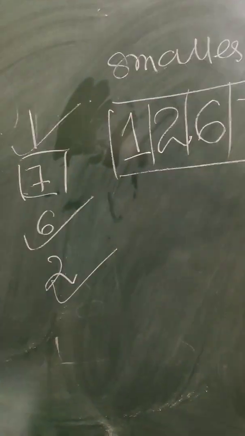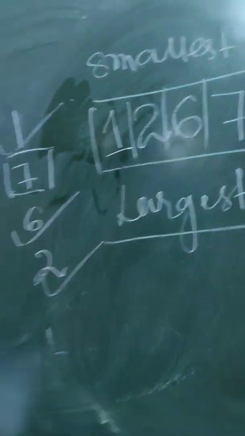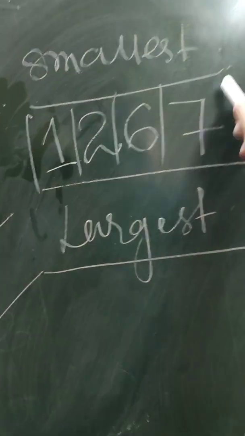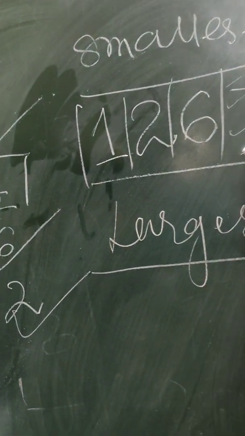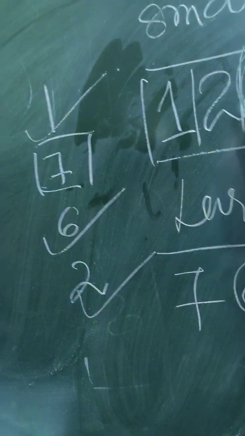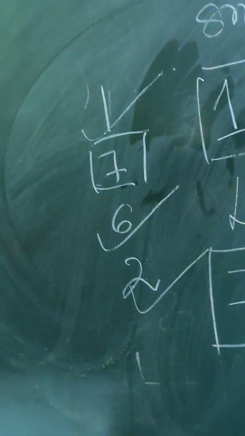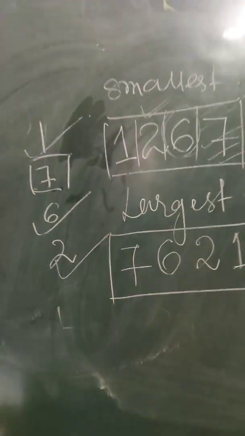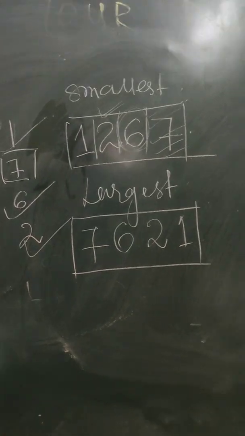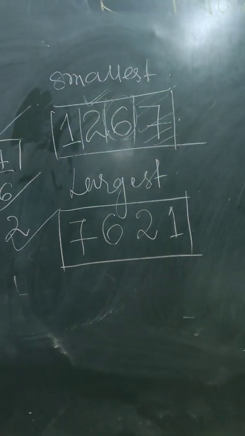But if you have to suppose to write the largest number, now we have to go the reverse way. Reverse way means first you find out the largest number that is present, 7, smallest number, next 6, then you have 2 and then 1. So this becomes your largest number. And this largest number has been prepared out of these 4 digits, while the smallest digits also prepared out of these 4 digits.